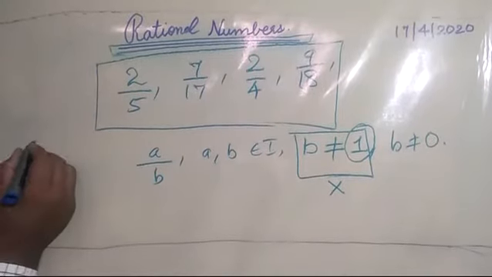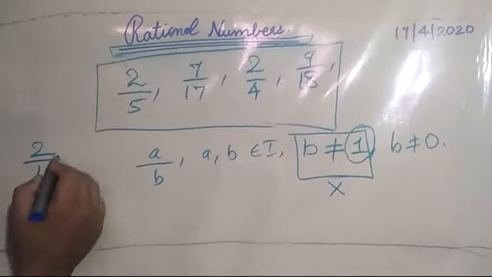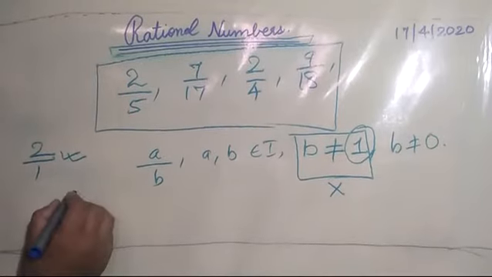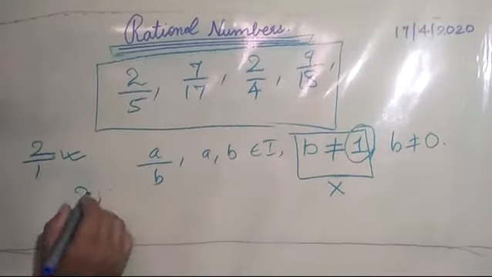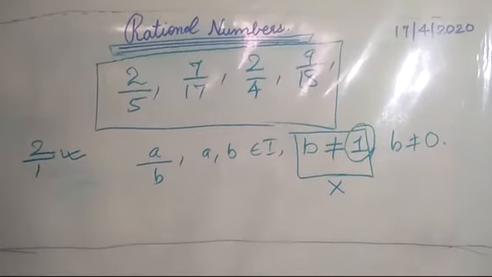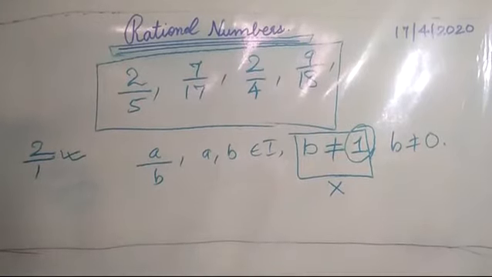If I say 2 by 1, what is it? It is a rational number. Can I say it is a fraction? Then I would be saying that all integers, all whole numbers, all natural numbers are fractions, which is incorrect to say. Now, there are certain terms which I will be discussing right now.